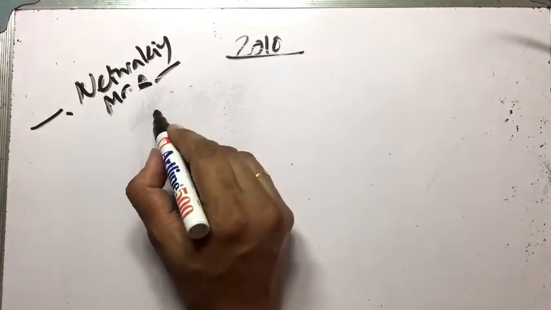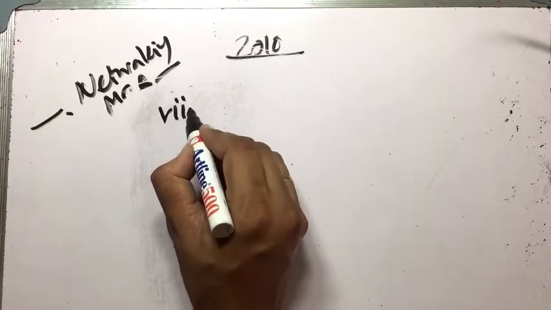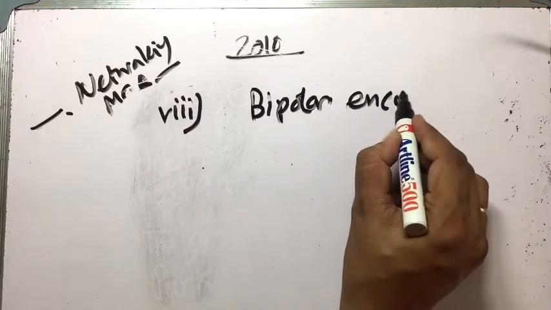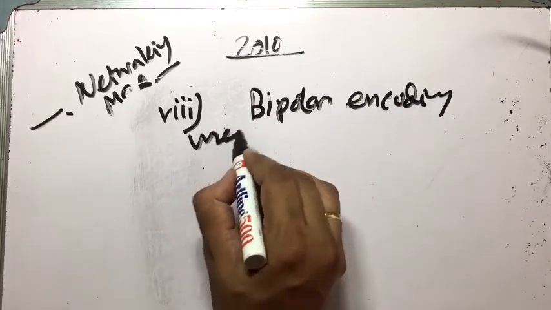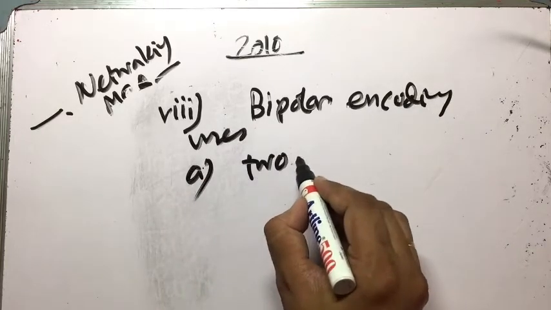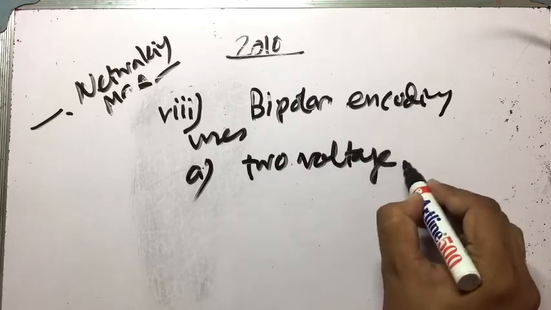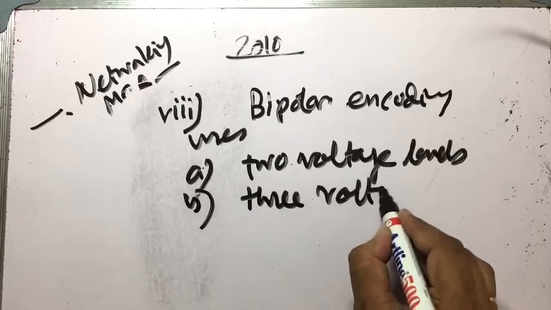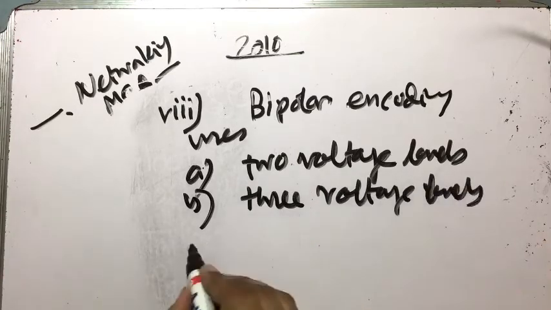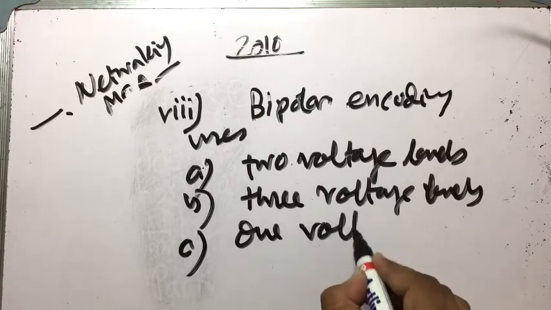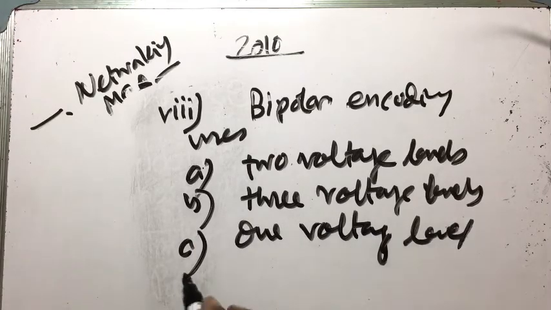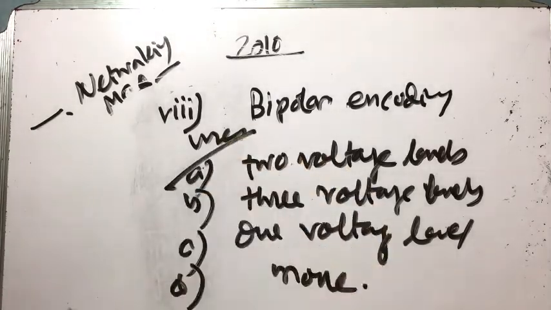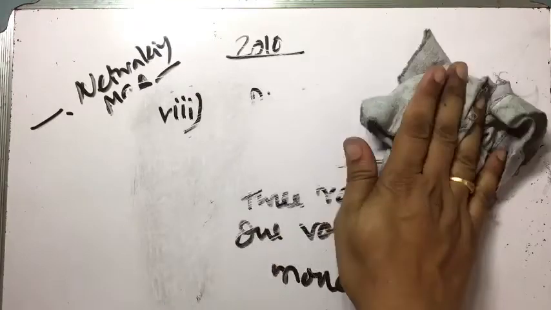Now the next question. Bipolar encoding uses option A, 2 voltage levels; option B, 3 voltage levels; option C, 1 voltage level; option D, none. Answer is bipolar encoding uses 3 voltage levels.